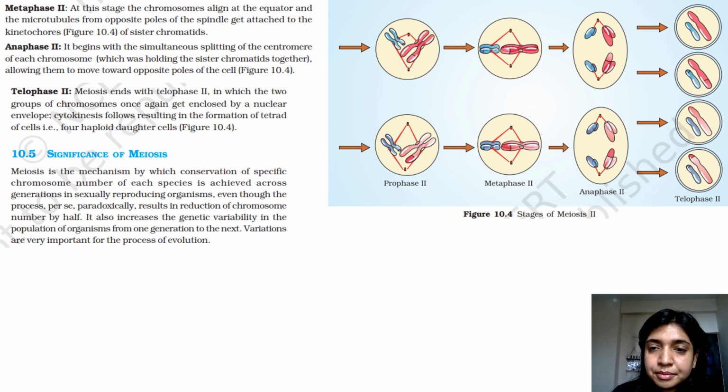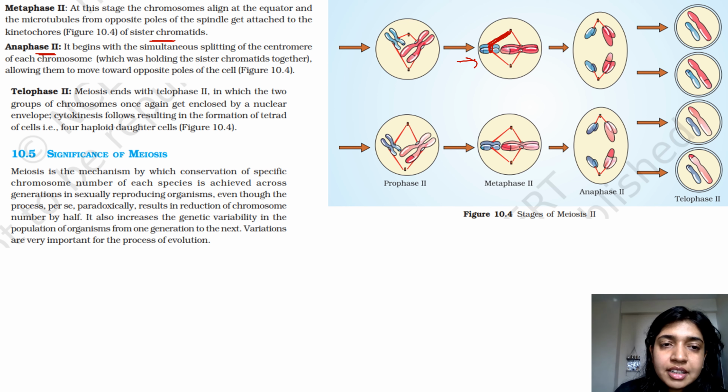Let's move ahead. So what happens in metaphase 2? At this stage, the chromosomes align at the equator. Normal metaphase behavior, right? The chromosomes get aligned at the equator, and the microtubules from opposite poles of the spindles get attached to the kinetochores of sister chromatids. So over here is the kinetochore. The spindle fibers get attached to the kinetochore that is present at the centromeric region.